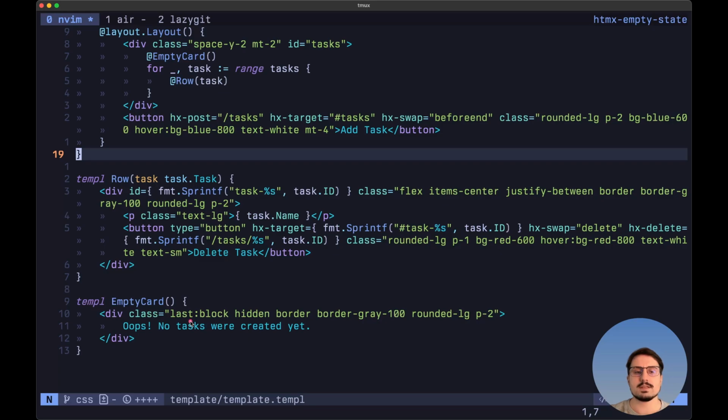And if this is the last element, then we want to apply this class of block. And this essentially means that if this is not the last element inside of this wrapper div, then we don't want to show it. And if it is the last, then we want to show it. Meaning that when we remove all of our tasks from the list, then this will be the last element inside of this wrapper div element, and then it will show with this message that says that no tasks were created.